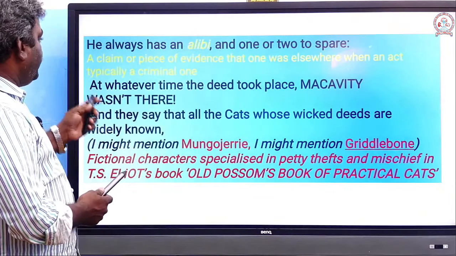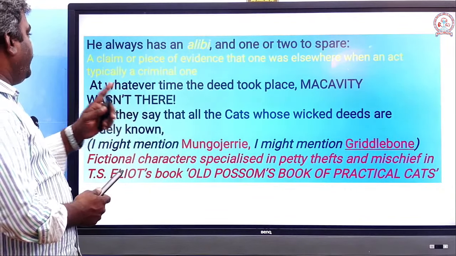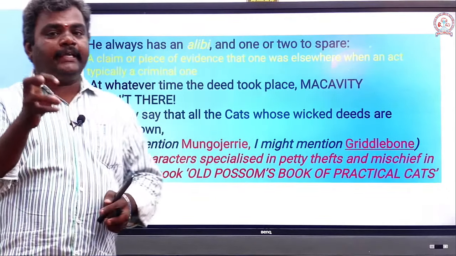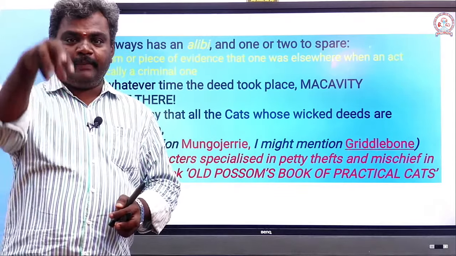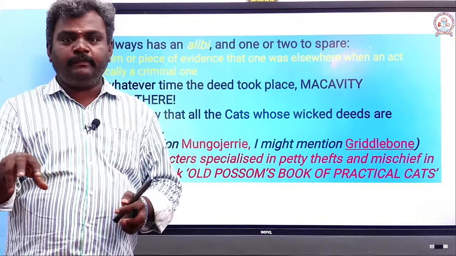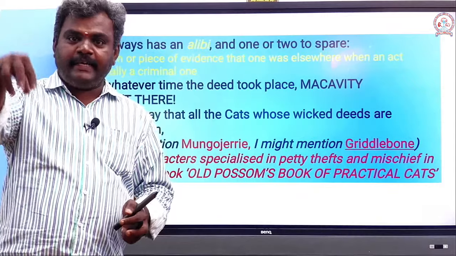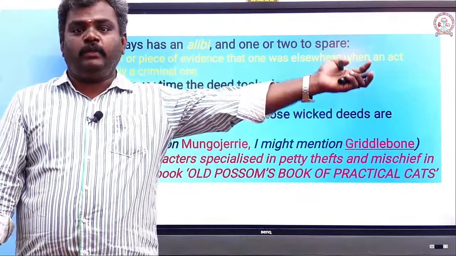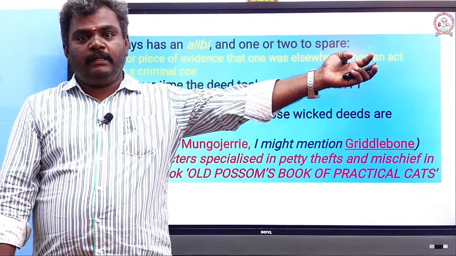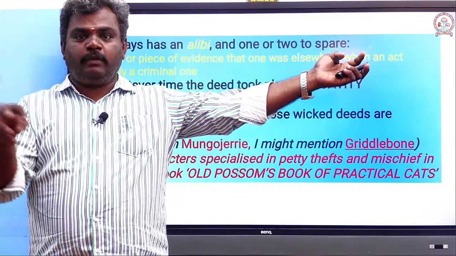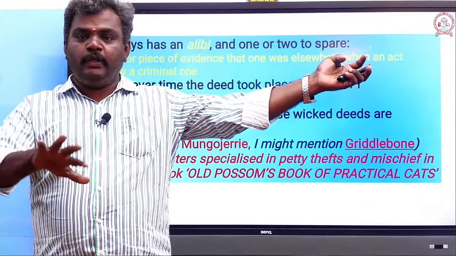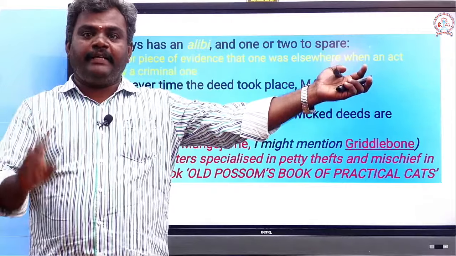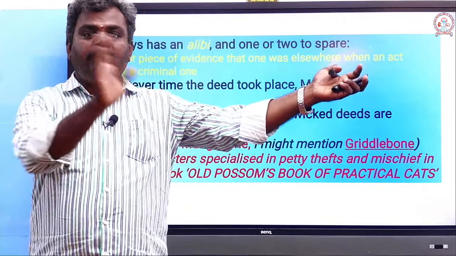Alibi: a claim or piece of evidence that one was elsewhere when an act, typically a criminal one, took place. So I can tell you, something happened in Chennai, the crime, for example. Macavity has done it in Chennai, but he has created a record. Yes, he might be in Bangalore on that particular day. So when the police, the investigation department, arrive there, there is no clue of Macavity, but they can find the record of him being in Bangalore.